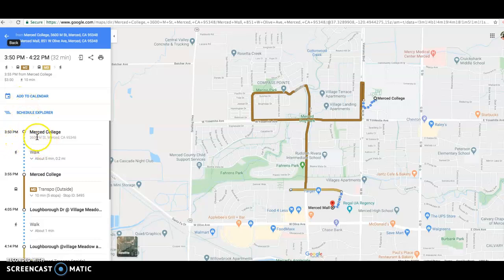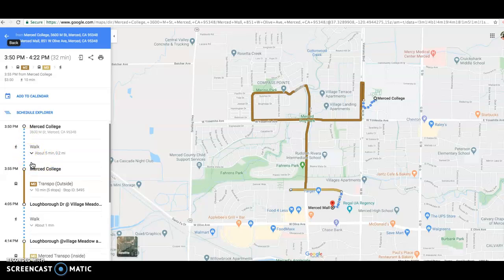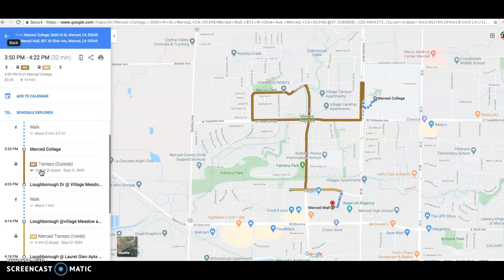So once you're in Merced, again, this is the weekend schedule. They do have a weekday and a weekend schedule. You could take about 5 minutes to walk, if you're right at the administration part of 3600 M Street, it'll take you about 5 minutes to walk to the nearest bus stop. Once you're there, you take the M2 line.